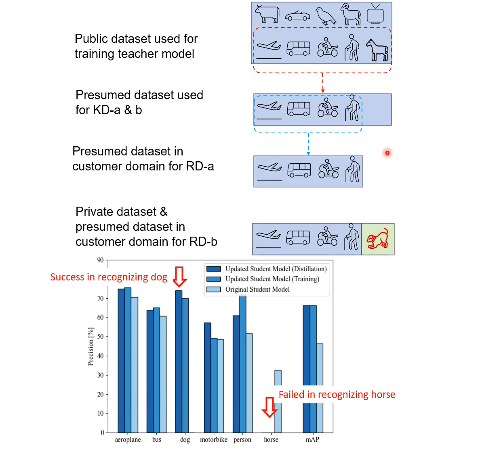The horse category was removed because the customer has no horses. The dog category was added as private data. This simulates a scenario where the customer's needs have shifted to a different IoT use case. Using the updated tutor model, a new edge AI model was generated via the knowledge distillation process. This updated model now includes knowledge of the dog category and reduced reliance on outdated horse data.